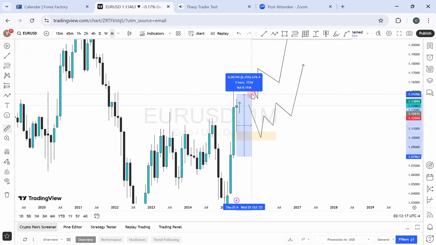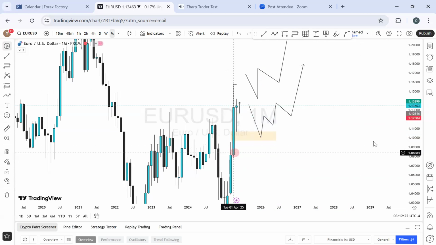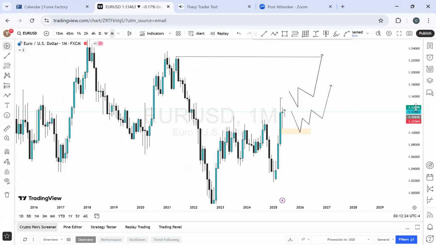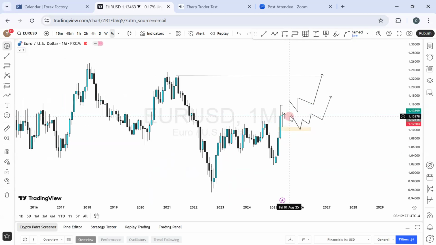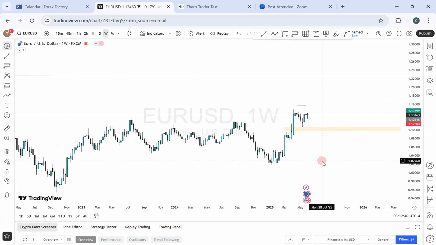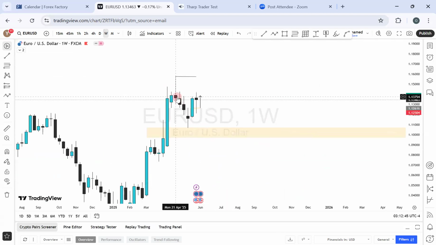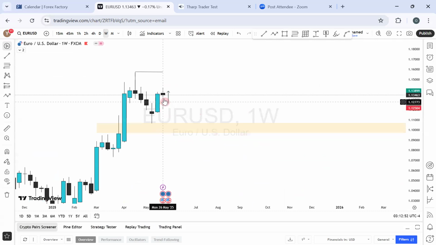Because last month we had a very fantastic bullish candle, about 700 pips on Euro US dollar. That was April, the month of April. So currently, this is my outlook on this. Whatever happens, if we have a bearish momentum, we're still going to have that bullish momentum. That's why I'm looking at it from that perspective. But let's go to the weekly and see what the market is saying. I'm going to take this out. On the weekly time frame, we had a series of weeks that the market was just bearish and chopping to the downward side to make this a balanced price range right here. We have the bullish push out. The last week, we had this just like that.